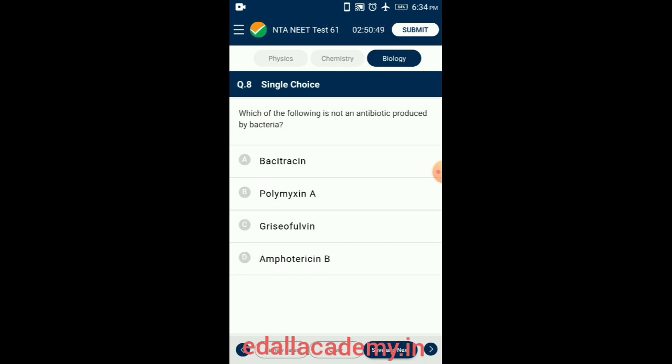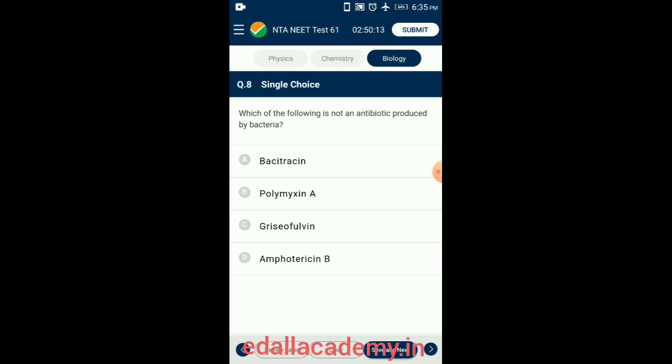Griseofulvin is the antifungal agent produced by the fungus Penicillium griseofulvum, used in the treatment of dermatophytic fungi. Second one, bacitracin, is the antibiotic produced by the bacteria Bacillus subtilis and used to treat gram-positive bacterial infection. Then the next one, polymyxin B, is produced by Bacillus polymyxa and it is used to treat gram-negative bacterial infection.